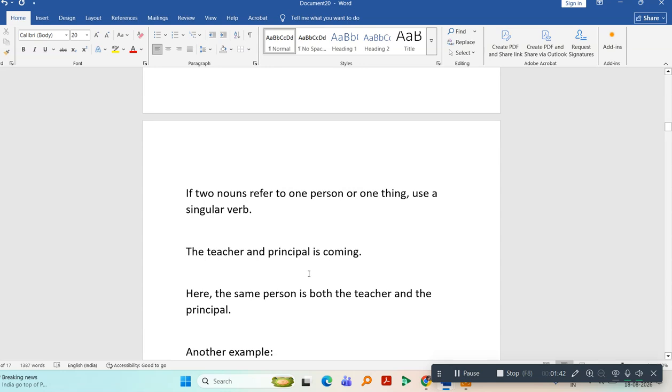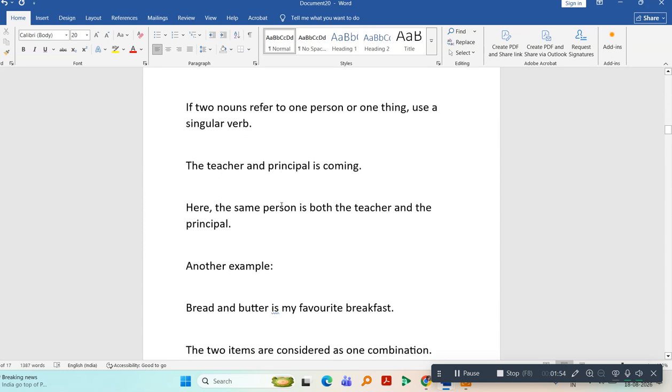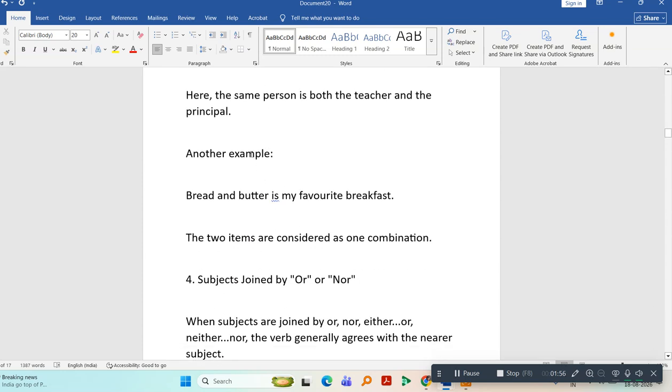If one person is doing two roles, then it is a singular person. For example, the teacher and principal is coming. Both the teacher and the principal are the same person, if the same person is both the teacher and the principal.